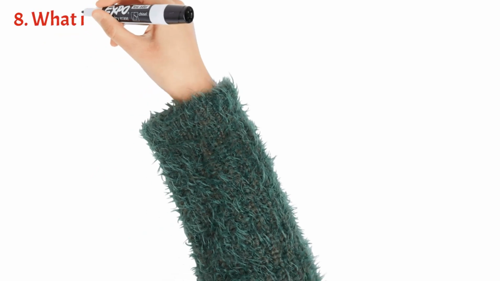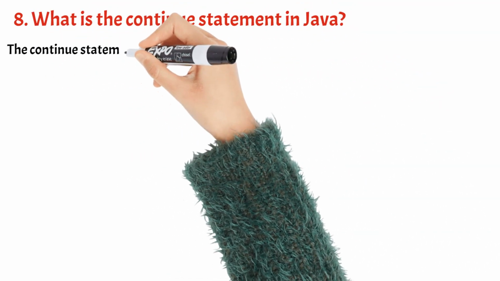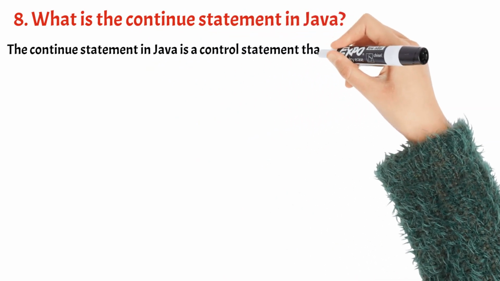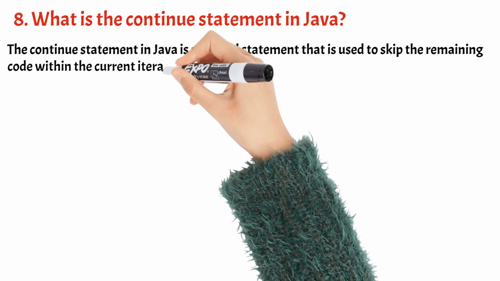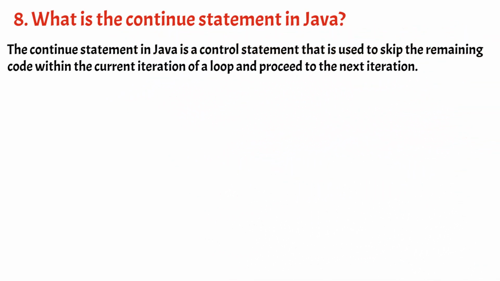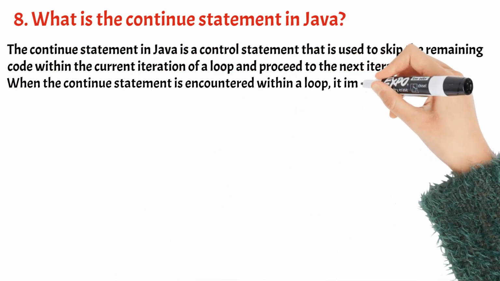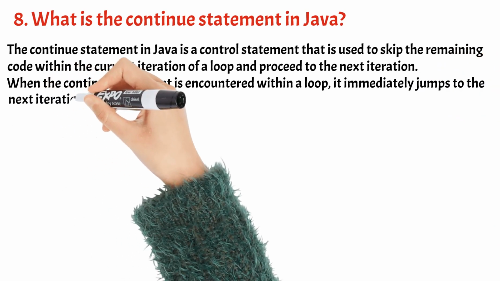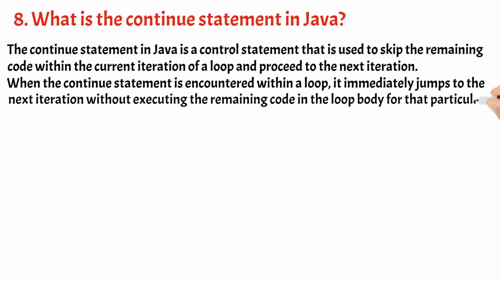8. What is the continue statement in Java? The continue statement in Java is a control statement that is used to skip the remaining code within the current iteration of a loop and proceed to the next iteration. When the continue statement is encountered within a loop, it immediately jumps to the next iteration without executing the remaining code in the loop body for that particular iteration.